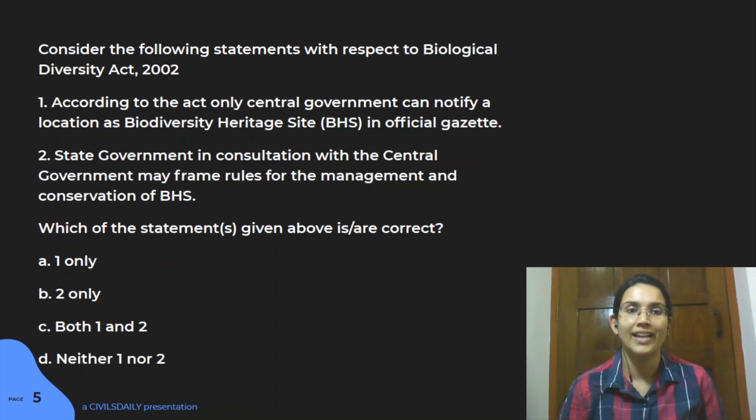It is important, like any list, like you have the wetland list, Ramsar sites, BHS sites, the marine sites in India. You should know what these are. All these areas are something that you should be pretty handy on.